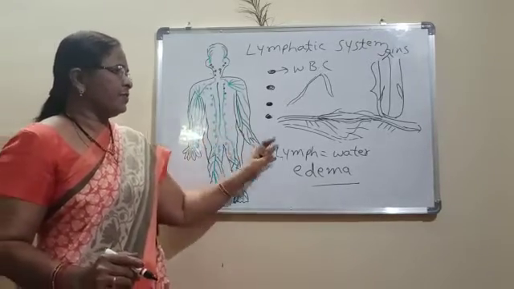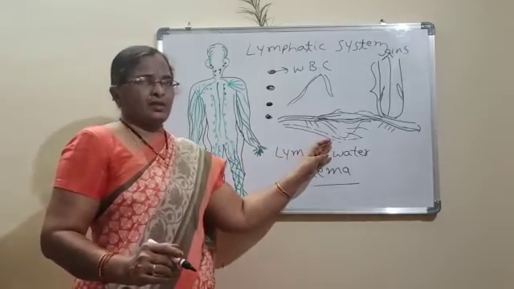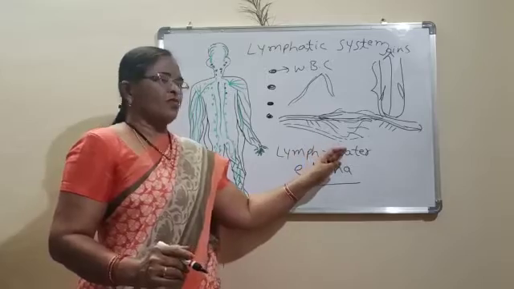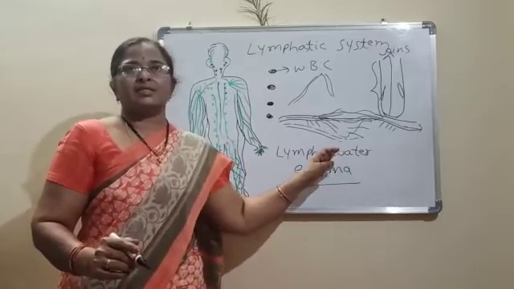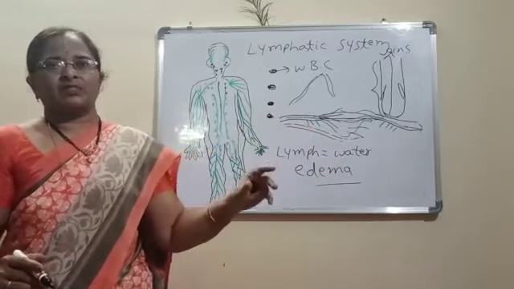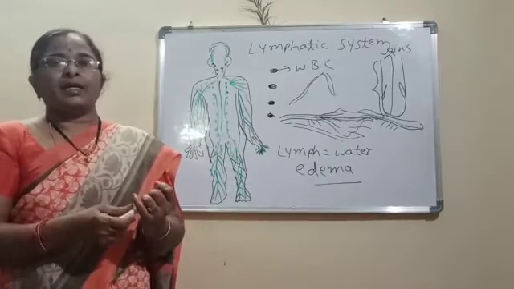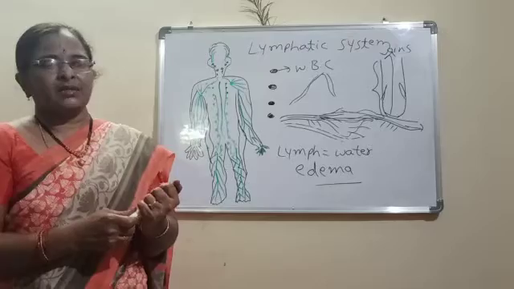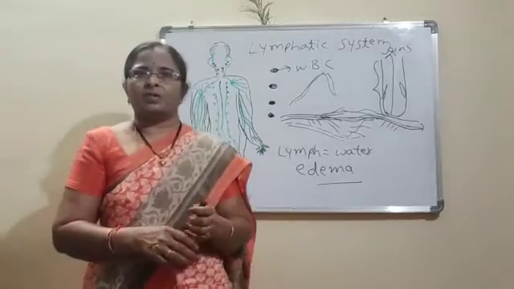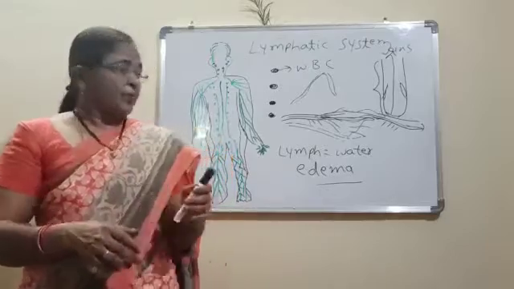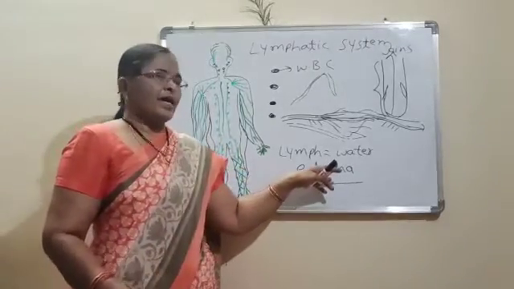This lymph is nothing but water. In Latin, lymph means water. Whenever we sit for long periods, and in inactive persons also, who are not walking properly, maybe due to their professions, they may get edema.